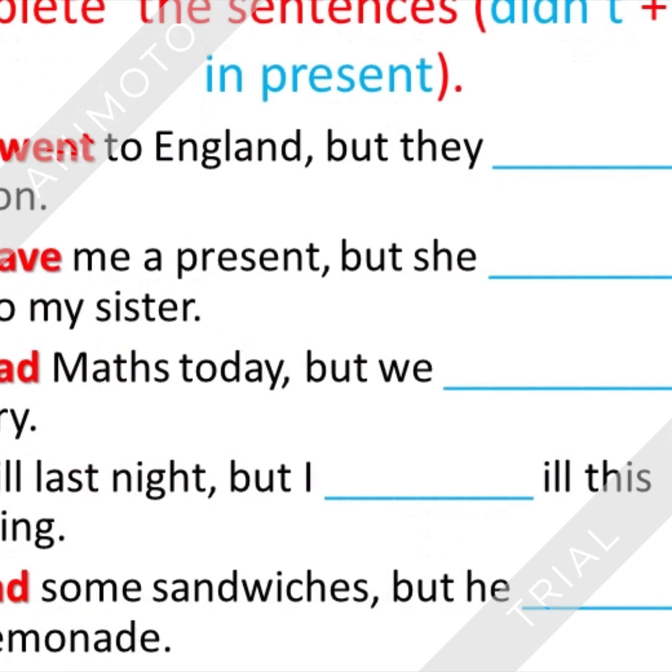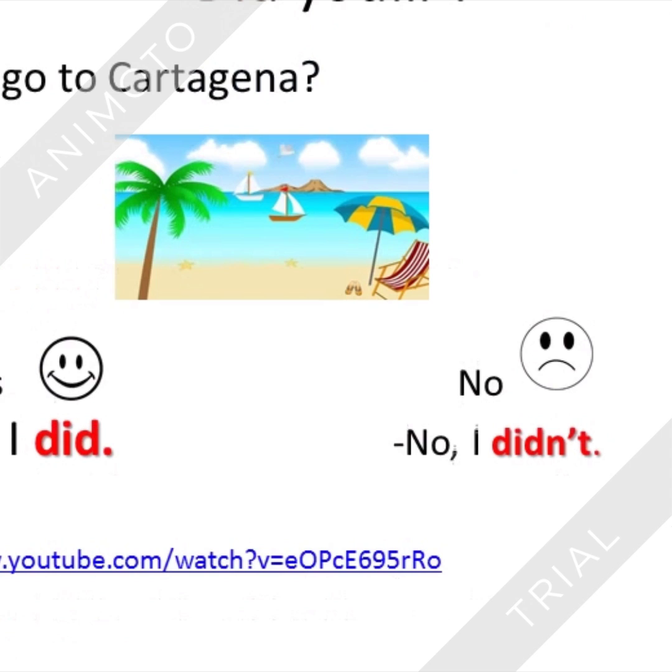When you're finished, you're going to make these exercises. Complete the sentences. Remember that you have to use didn't and the verb in present. Which verb? The ones that you have here at the beginning in red color. So, they went to England. The verb is went, and the present of went is go. So we have to write, but they didn't go to London. And you have to do the same with the other sentences. When you finish, you can go to the next slide.